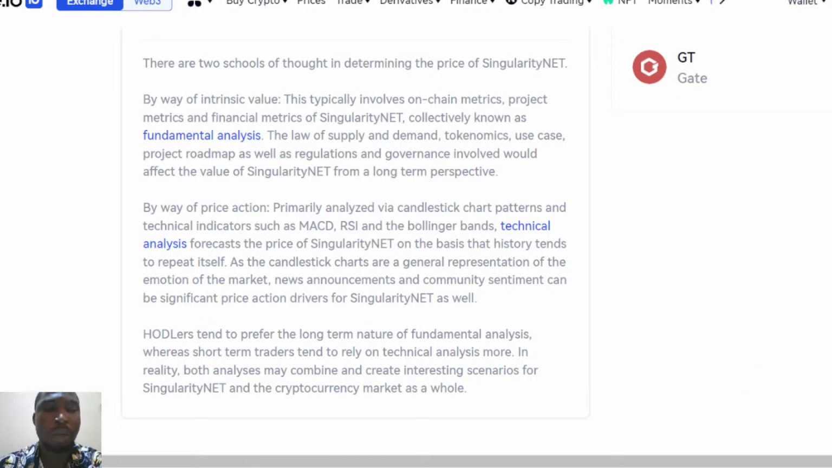If you guys are following me now, I talked about the technical analysis way, now the primary analysis via candlestick. The analysis I just showed you is a kind of candlestick chart pattern, and also the technical indicators of such analysis. Technical analysis forecasts the price of this token on the basis that history tends to repeat itself.